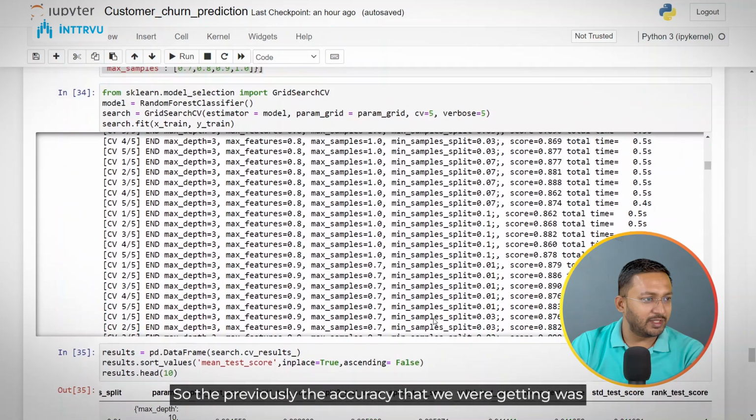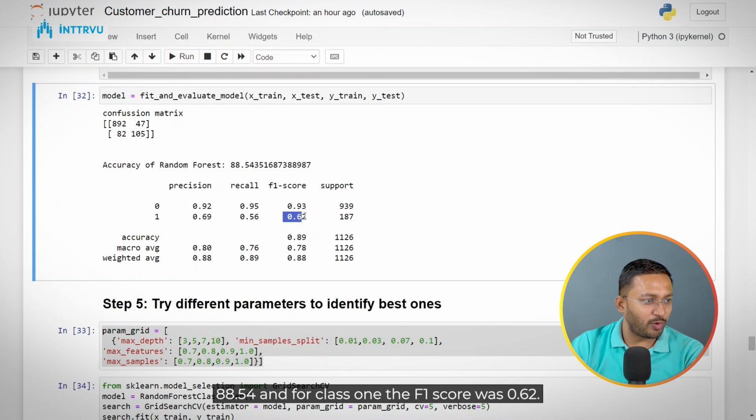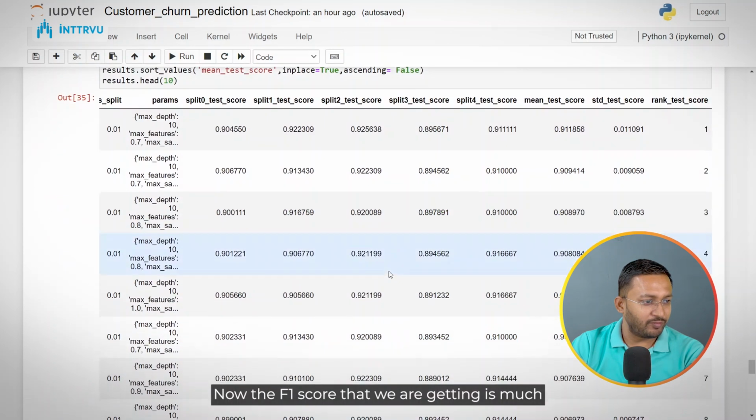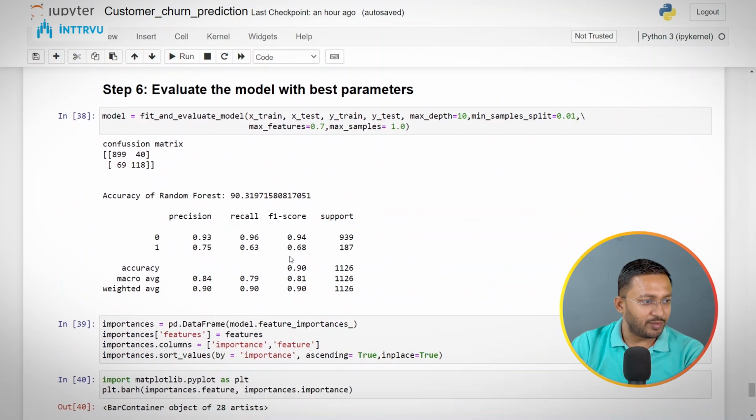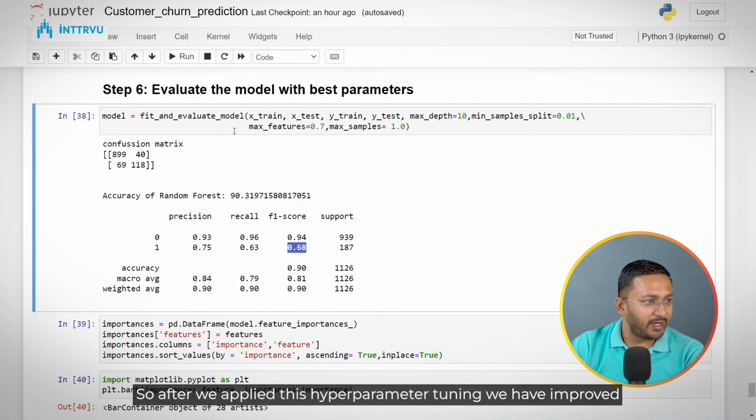So previously the accuracy that we were getting was 88.54, and for class 1 the F1 score was 0.62. Now the F1 score that we are getting is much better. We are getting 0.68 as the F1 score. So after we applied this hyperparameter tuning, we have improved the result.